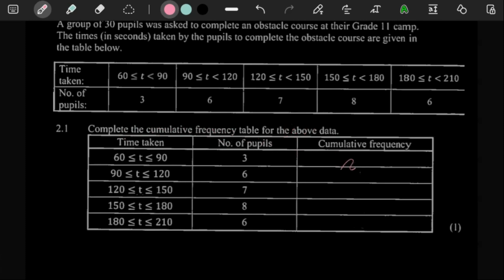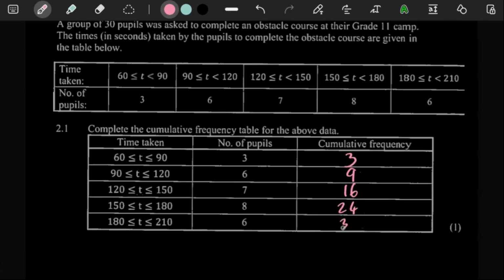We should fill up this column in this table. So we all know that what you need to do here is just add up the values one by one. So for example, for 3, you still just have 3, so there's nothing to add. So you just have 3 there. If you add a 6, you get 9. You see, because 3 plus 6 is 9. 9 plus 7 is going to give you 16. 16 plus 8 is going to give you 24.